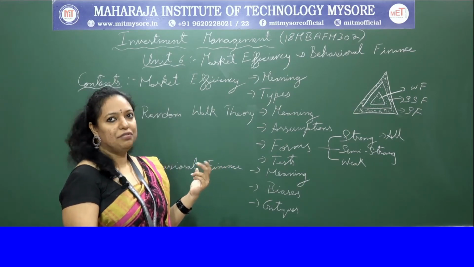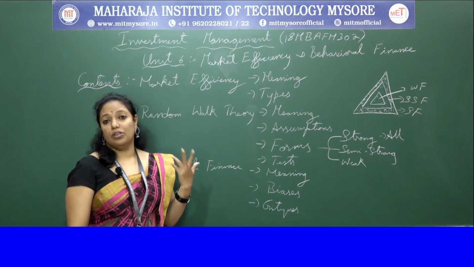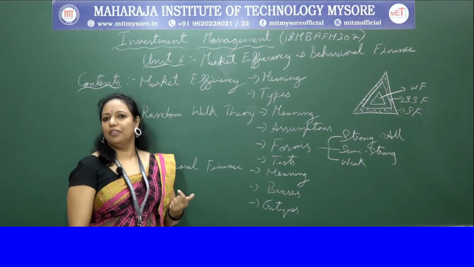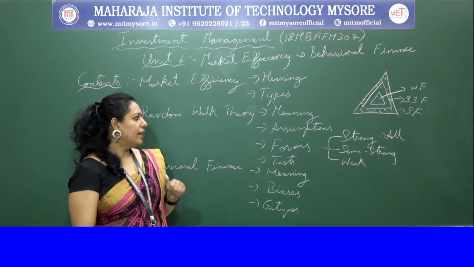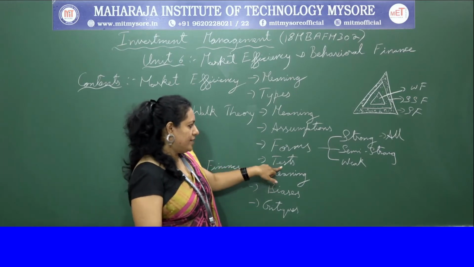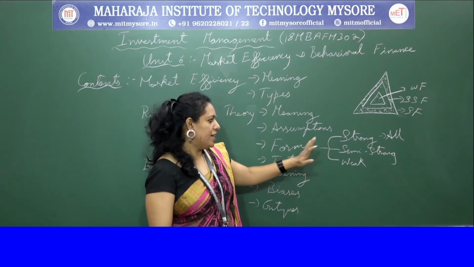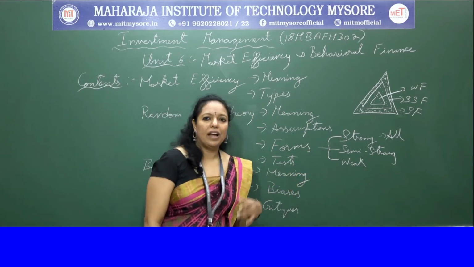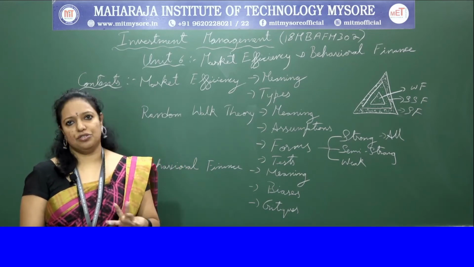So these are the different forms of efficient market hypothesis, or random walk theory, or forms of market efficiency. It is one and the same. And coming to the next, which is tests. You have different tests for strong form, different tests for semi-strong form, and different tests for weak form. Let's start with the strong form.